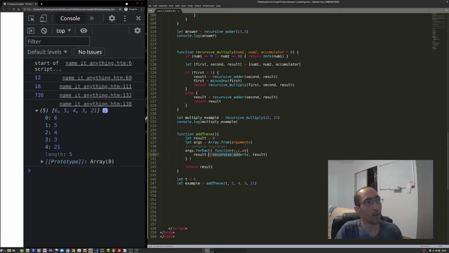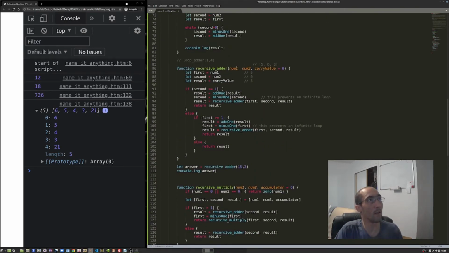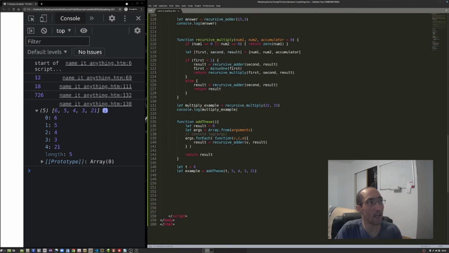So this recursive adder function that we wrote up here, remember, it just takes one number, takes another number. We ignore this because that's what the function itself uses to accumulate before outputting its result. And every time it returns early, that means it had to call itself and give itself a carry value to prevent that infinite loop. So now we're going to be calling it again, using the value from each item in this array. Now this won't work if you've got something that's not a number, but thankfully we've put in all numbers here, so it's going to work trusty.